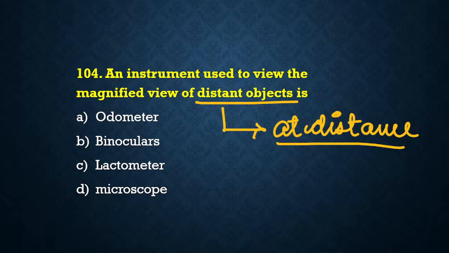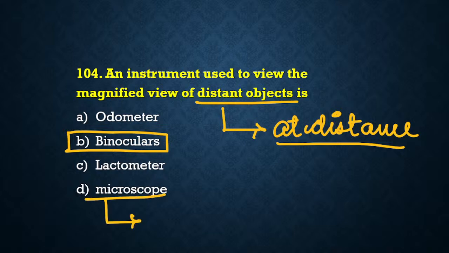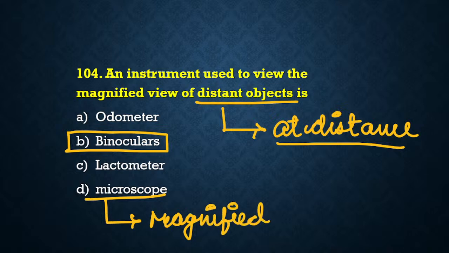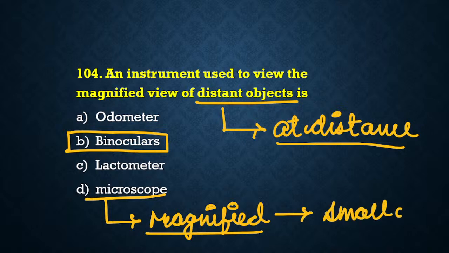So in order to have a magnified view of distant objects, the device is binoculars. Binoculars is the device that we use to view the magnified view of distant objects. Microscope as well provides us a magnified view, but it provides the magnified view of small objects. But when we want the magnified view of distant objects, we use binoculars.